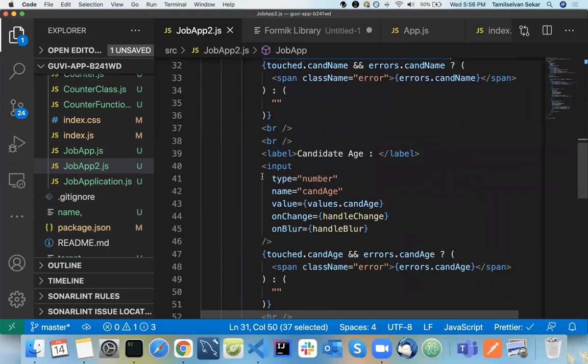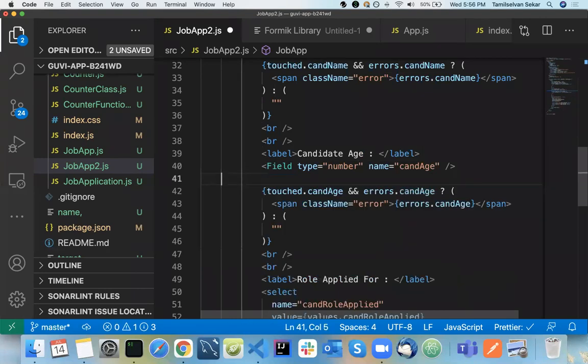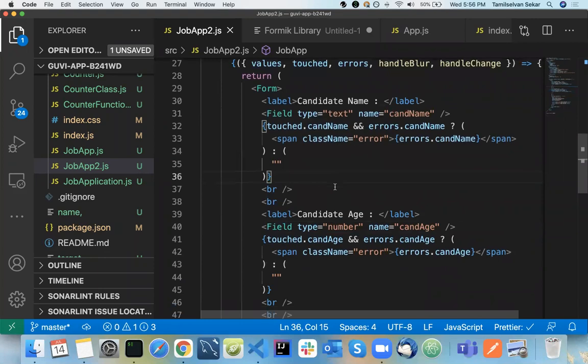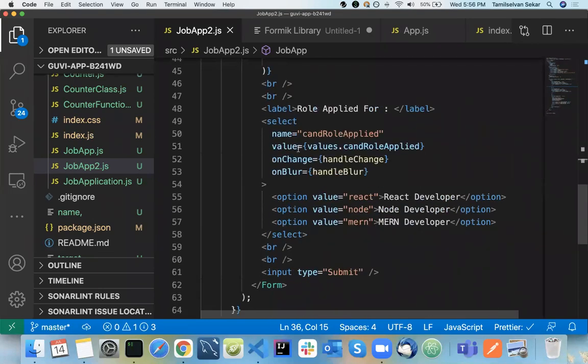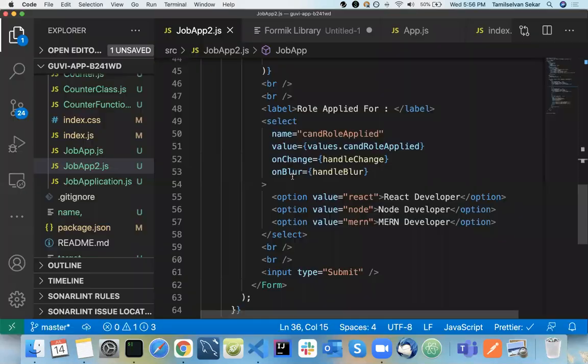Same way for age, you just need to mention number here and candidateAge. You don't need input type or anything. Everything will be handled directly by candidateName and the other fields. The same applies for your select here. I haven't tried select, so for now I will skip that.